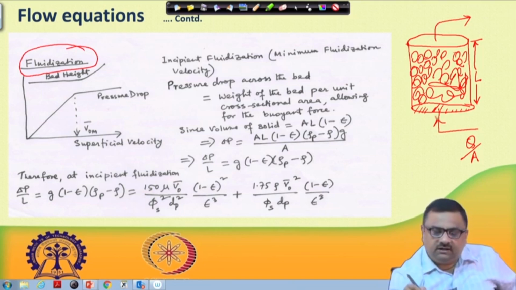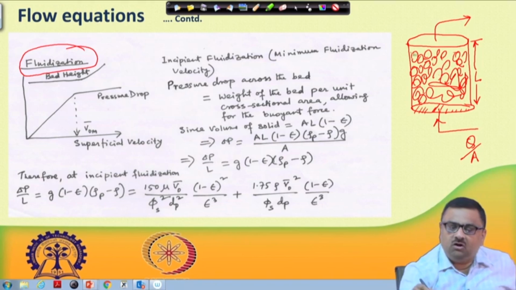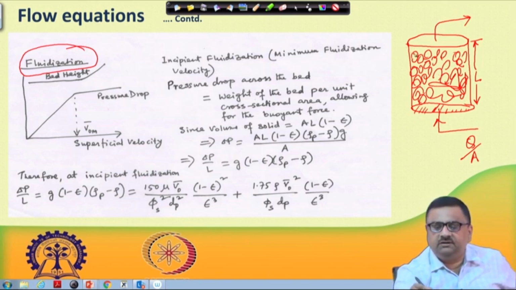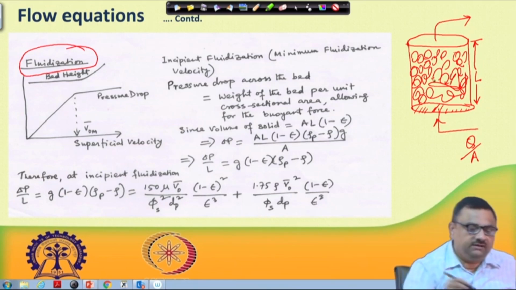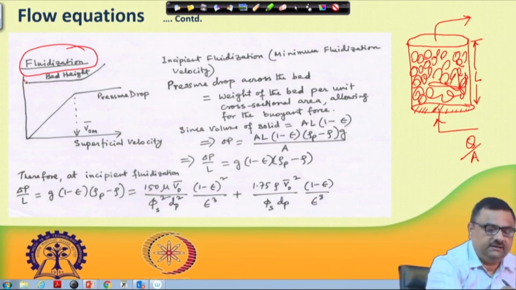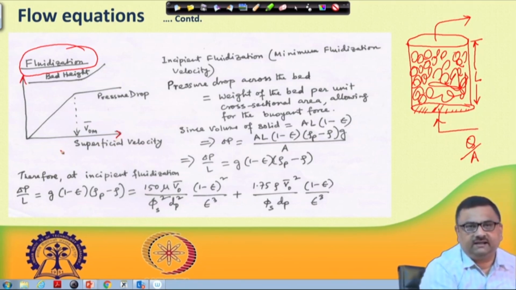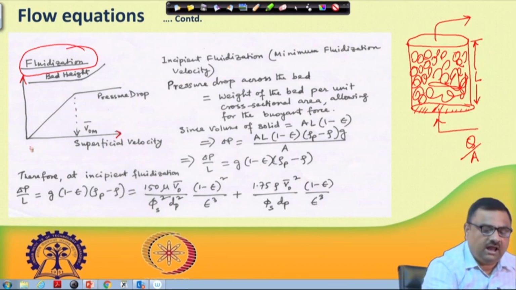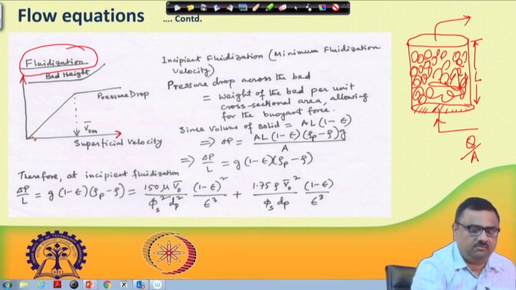Now suppose we continue to increase this velocity, or increase this flow rate. If we do not have a restriction that this porous medium is to be held as it is, then what we expect is what is shown here in this plot. In the x axis it is the superficial velocity, and the y axis for this particular line is the pressure drop. So we are plotting pressure drop versus superficial velocity.